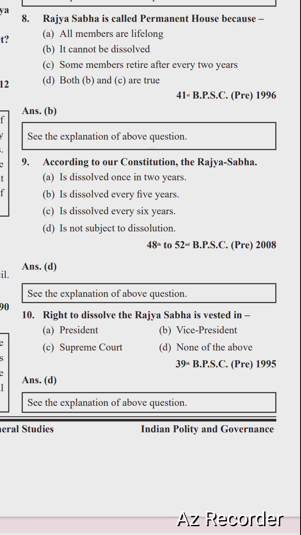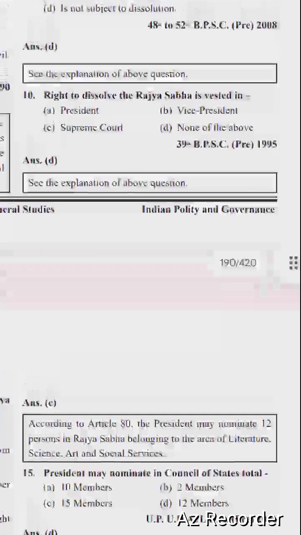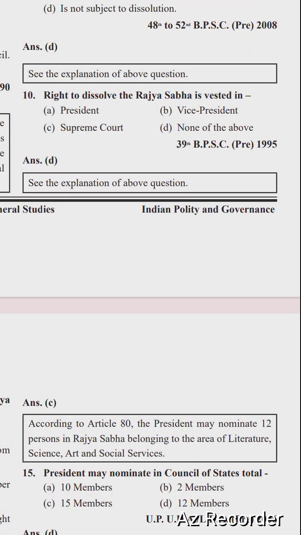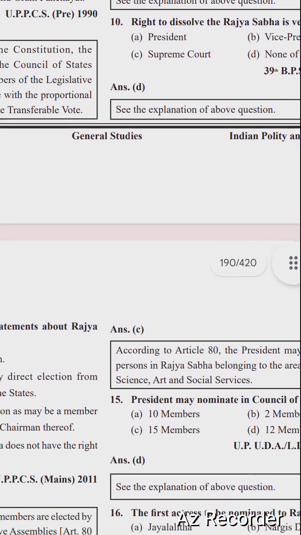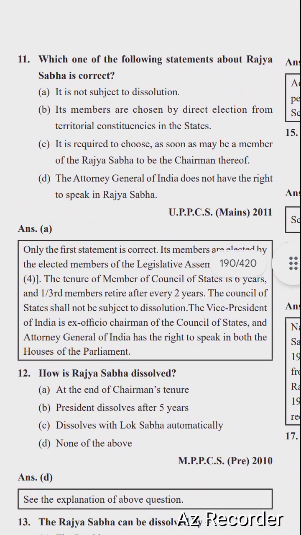So next question is, according to our constitution, the Rajya Sabha is dissolved once in 2 years, is dissolved every 5 years, is dissolved every 6 years, is not subject to dissolution. Right option is option number D. According to our constitution, the Rajya Sabha is not subject to dissolution. So next question is, right to dissolution of the Rajya Sabha is vested in President, Vice President, Supreme Court, and none of the above. Right option is option number D, none of the above.